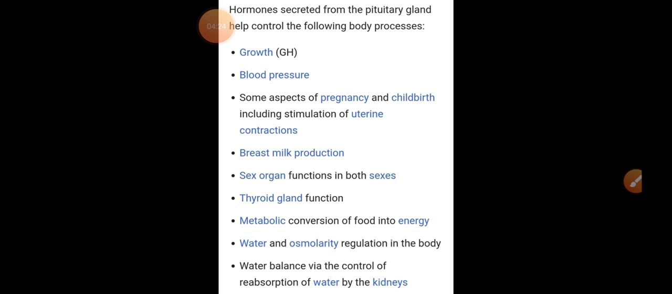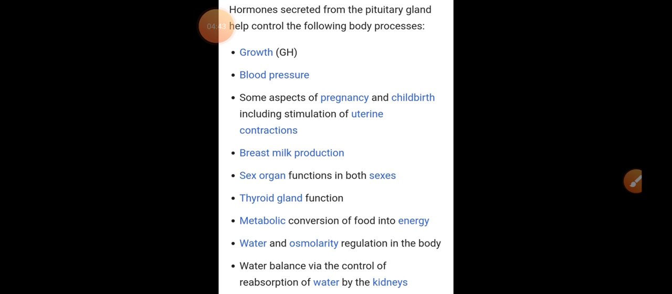metabolic conversion of food into energy. Whatever carbohydrate, fat or protein we are consuming has to be converted into energy. So whatever food we are taking, their metabolism should be there. Their breakdown should be done so that they will provide us energy.